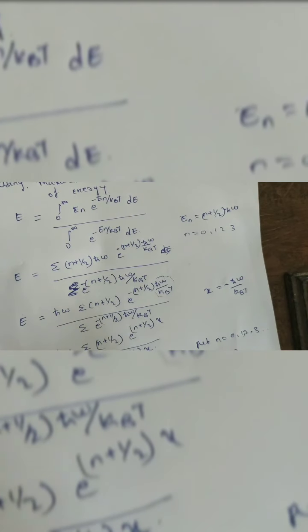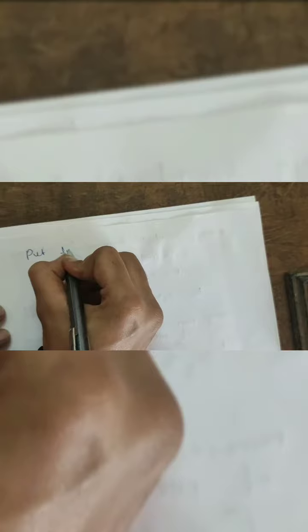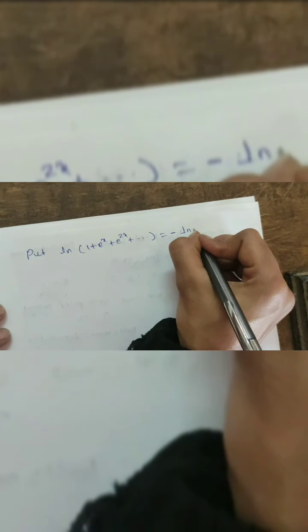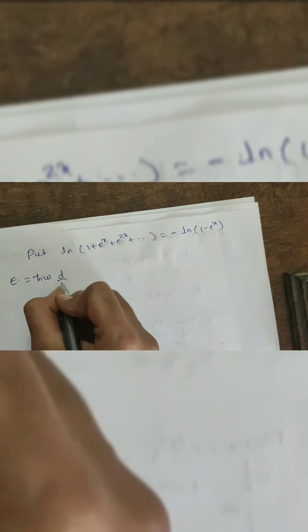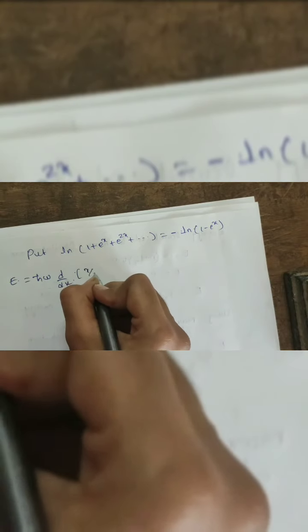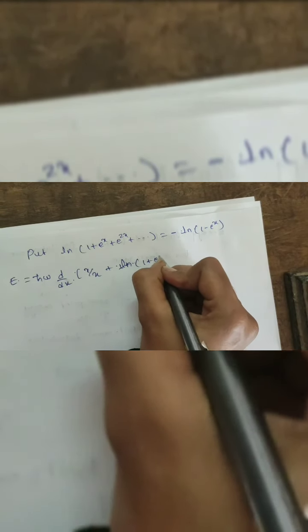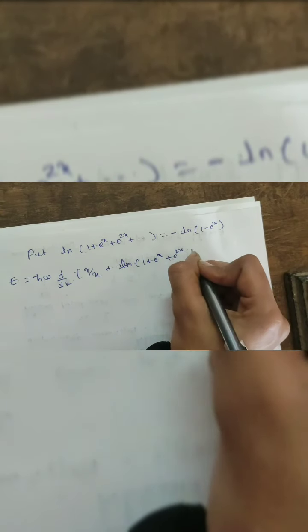The next equation: we know that ln of a into b can be written as ln a plus ln b. So E equals h cross omega d by dx of [x by 2 plus ln of (1 plus e^x plus e^(2x) plus so on)].